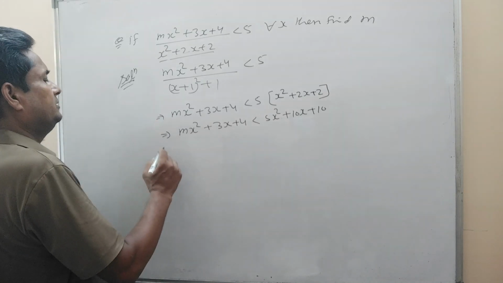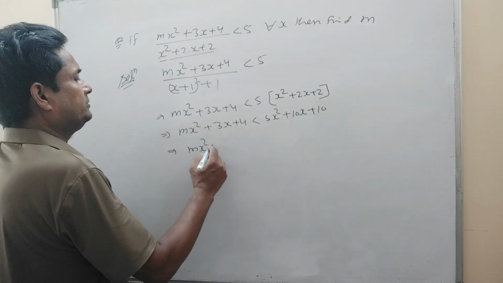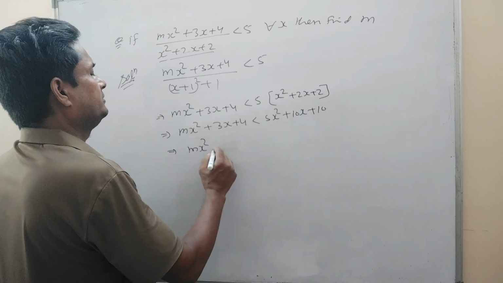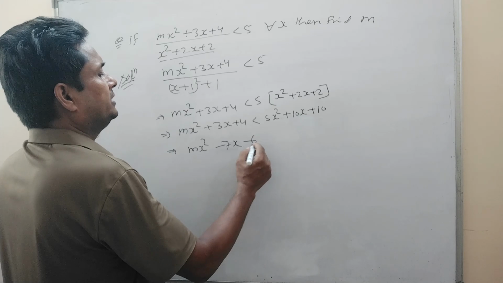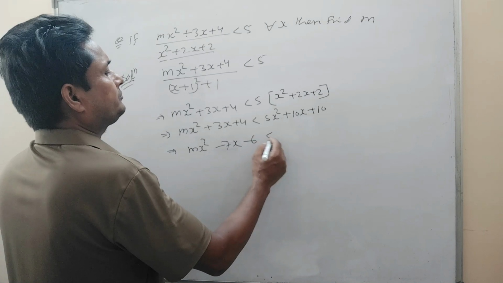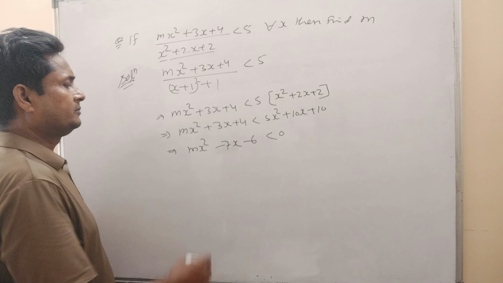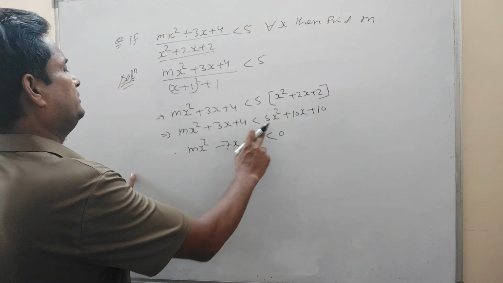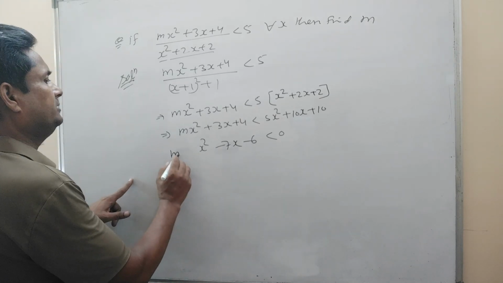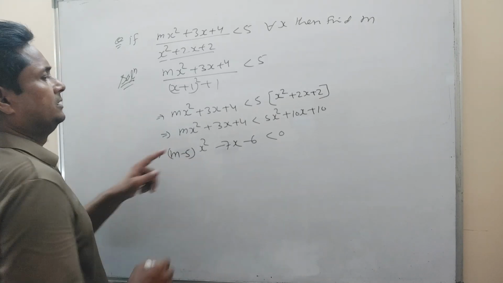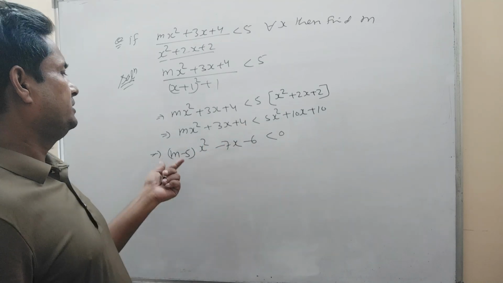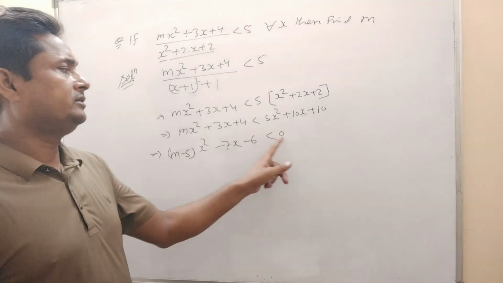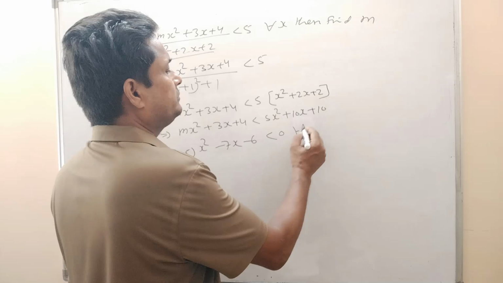So this is equal to mx square plus 3x plus 4 minus 5x square minus 10x minus 10 less than 0. Here it will be m minus 5. Take this expression this side, it will be m minus 5 into x square minus 7x minus 6 less than 0. And this is given true for all x.